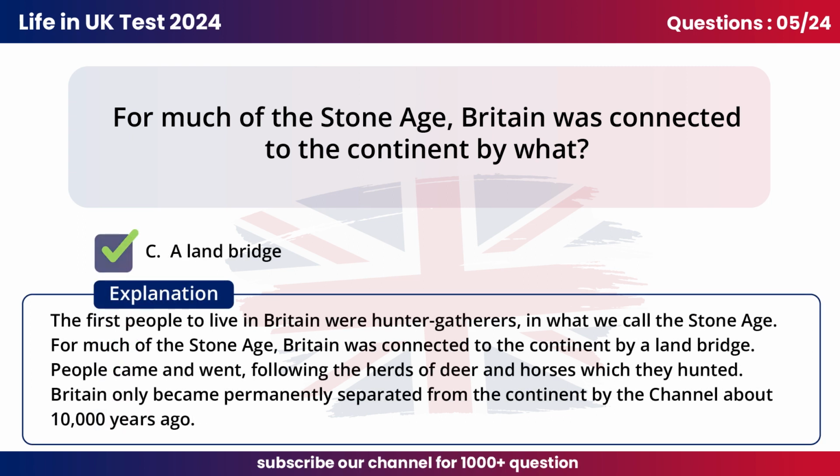The first people to live in Britain were hunter-gatherers, in what we call the Stone Age. For much of the Stone Age, Britain was connected to the continent by a land bridge. People came and went, following the herds of deer and horses which they hunted. Britain only became permanently separated from the continent by the Channel about 10,000 years ago.